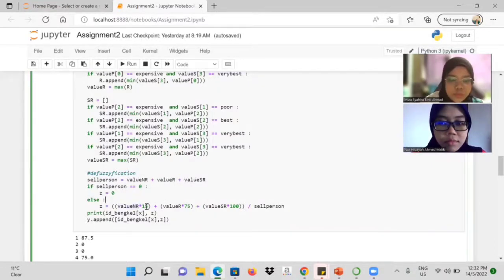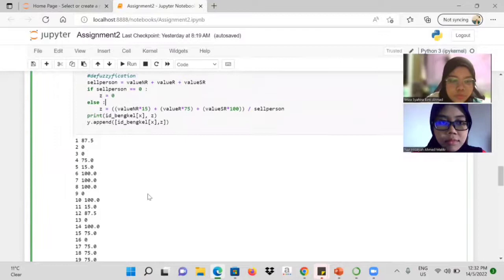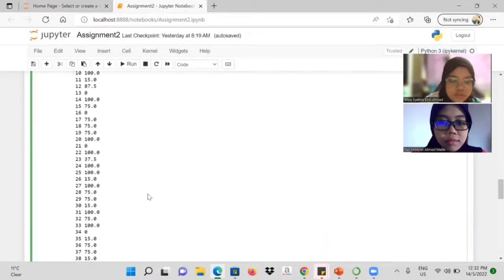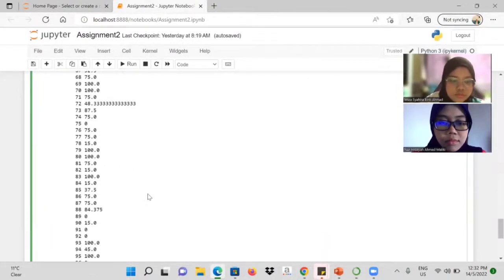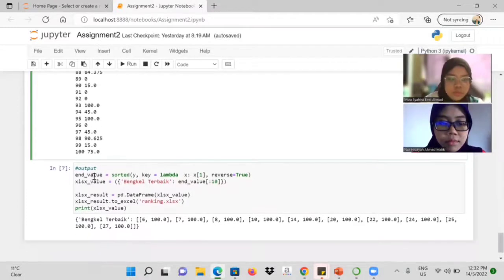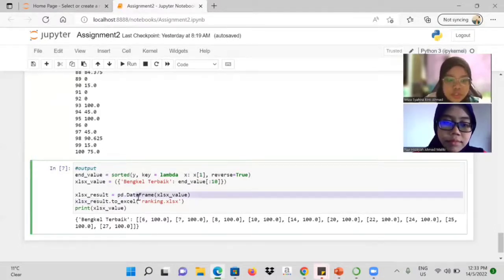So we will multiply by the values that we have mentioned. So the output will look like this. And the output will be sorted in ascending order like I mentioned. Then we pick only the 10 best values, and here it will generate an output in an Excel file with the name ranking Excel.